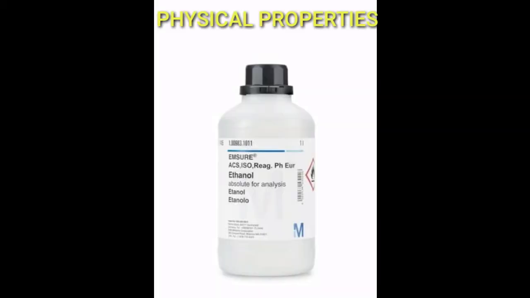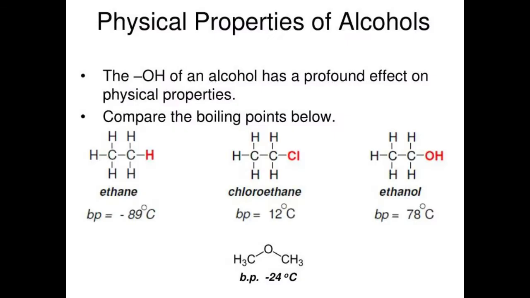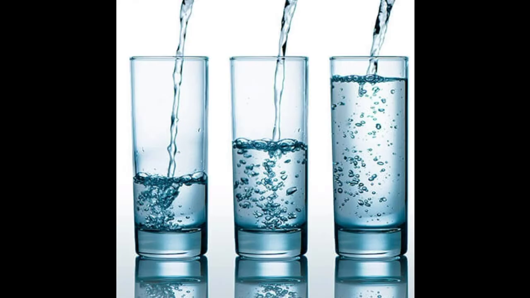Physical properties. Ethanol is a colorless liquid having a pleasant smell and a burning taste. It is a volatile liquid. Its boiling point is 78 degrees Celsius, that is 351 Kelvin, which is much higher than that of its corresponding alkane, that is ethane. Boiling point is 184 Kelvin. It is completely miscible with water in all proportions. Now we'll move on into the chemical properties.